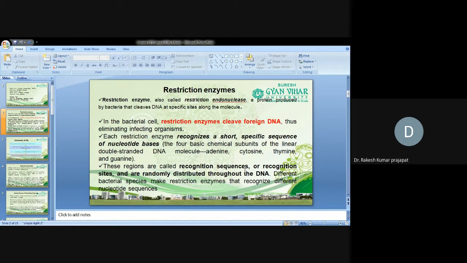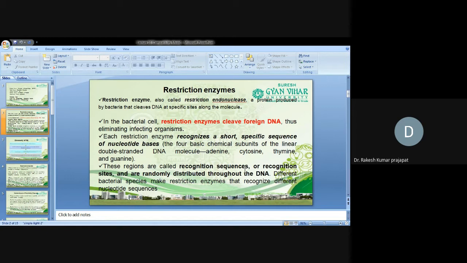So the specific short sequence consists of these four different nucleotides in a specific order. Then these regions are called recognition sequences or recognition sites, and they are distributed randomly throughout the DNA.